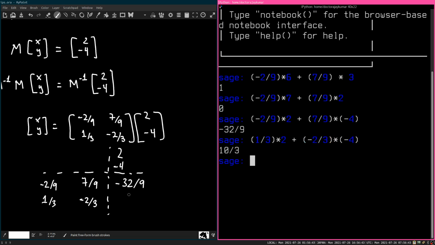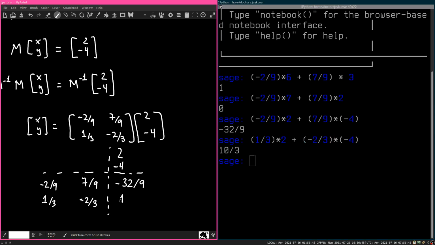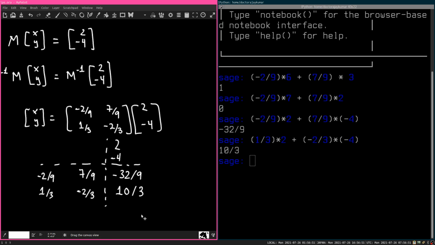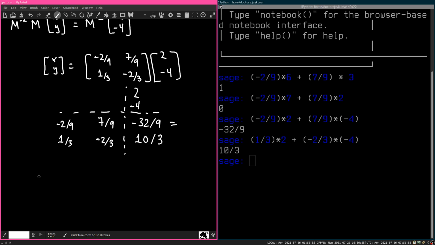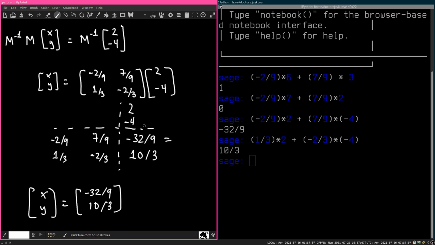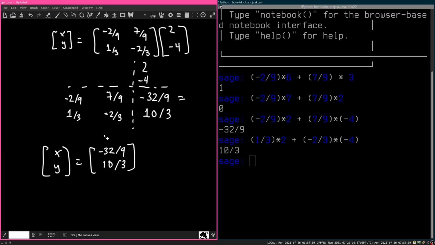This is going to be 10/3. Okay, so what we've computed is that x, y is equal to minus 32 over 9 and 10 divided by 3. That looks interesting.